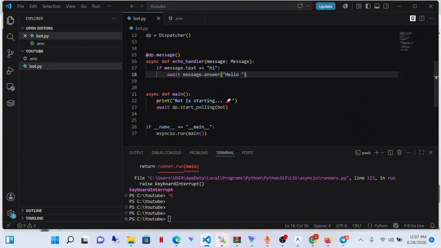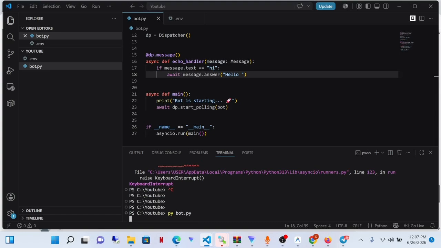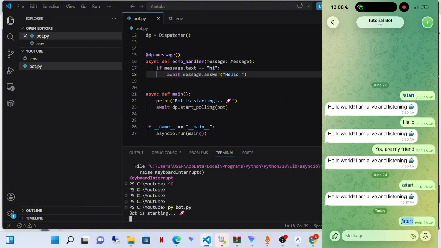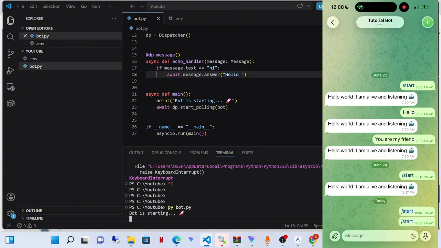I'm going to go to my Telegram bot now to test it out. But first, we're going to start the Telegram bot. Oops, almost forgot to start it. Let's start the Telegram bot first. Notice now, if I click on start, it does not say anything again.